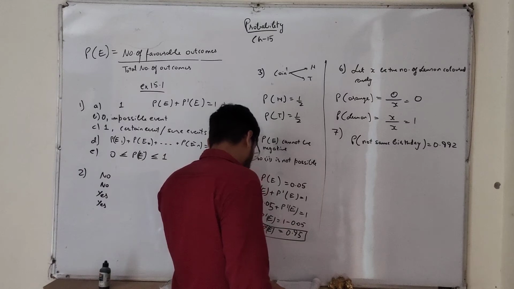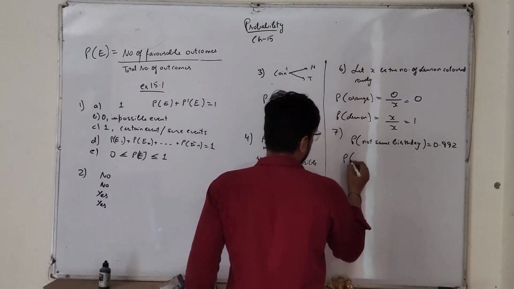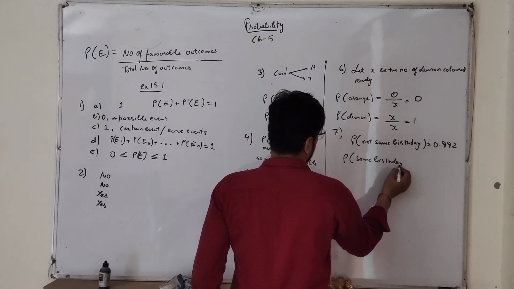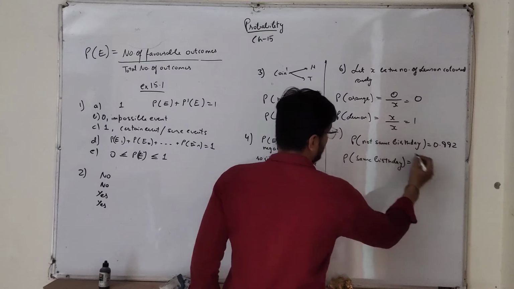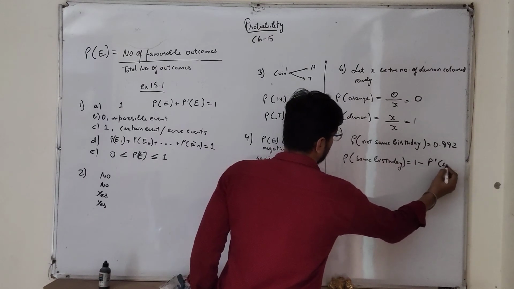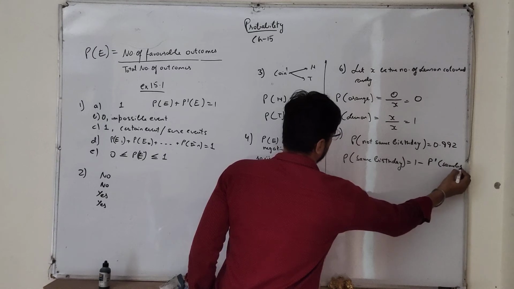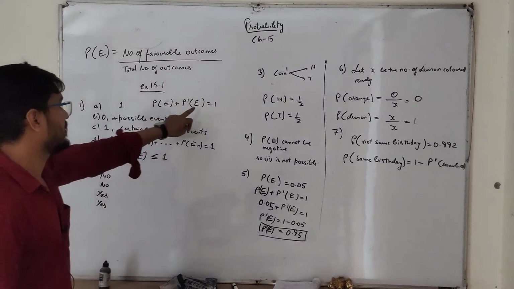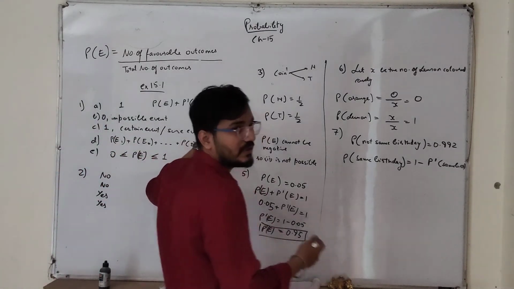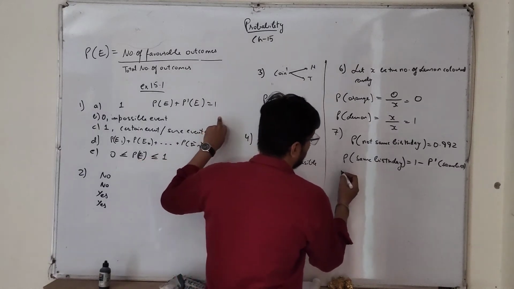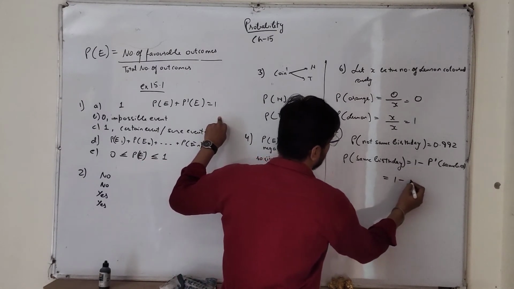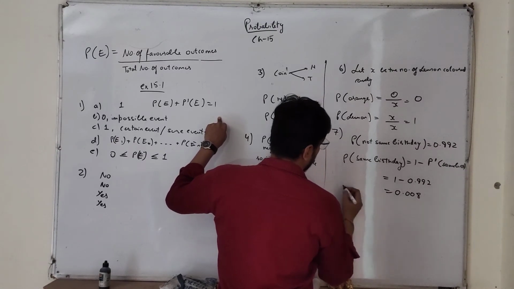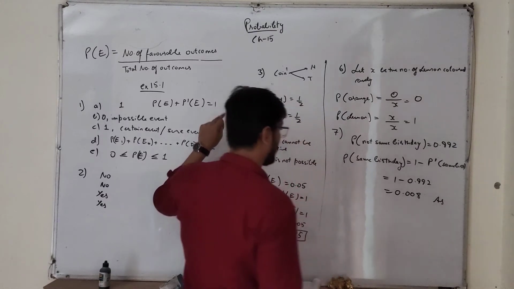So the probability that the 2 students have the same birthday is 1 minus the probability of not the same birthday, because we all know the probability of an event E plus the probability of not E is 1. You can write the reason in brackets. So the probability is 1 minus 0.992, which is 0.008. So this is our answer.